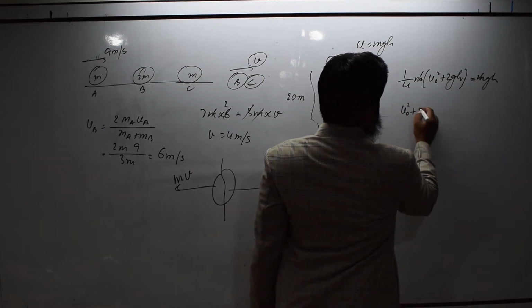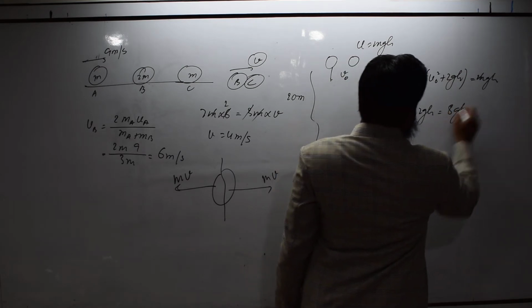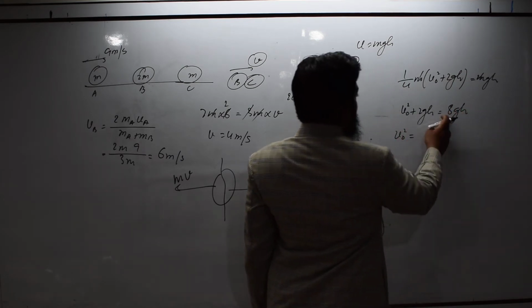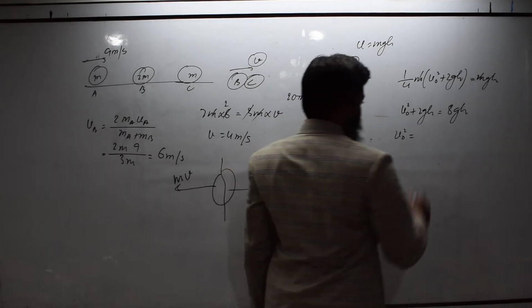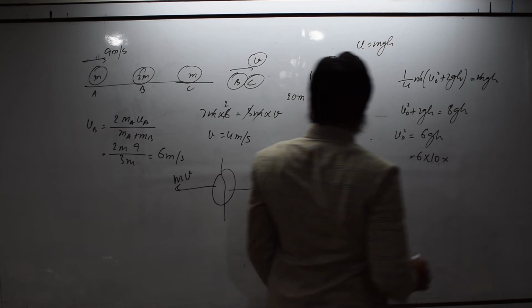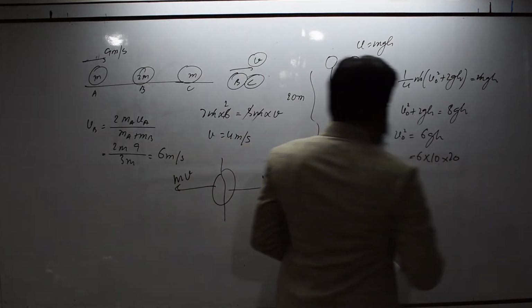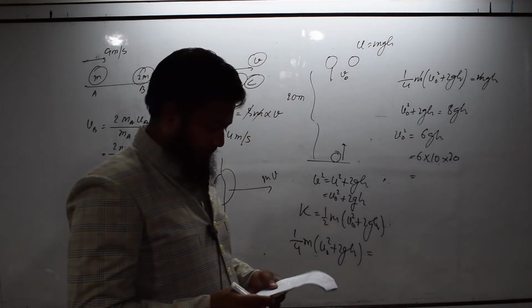So v square plus 2gh is 8gh, or v square is equal to 8gh minus 2gh is 6gh, 6 times g is 10 and h is 20.